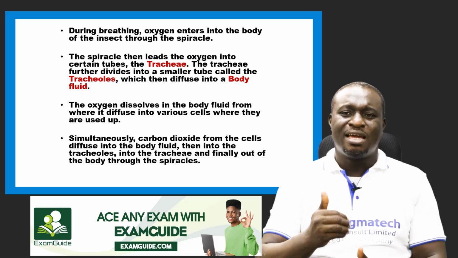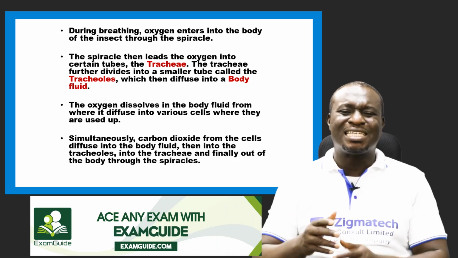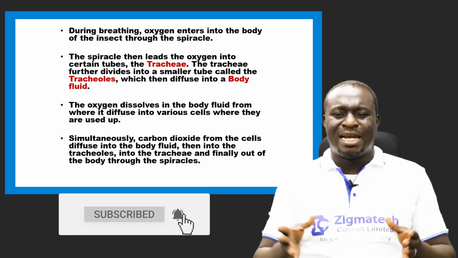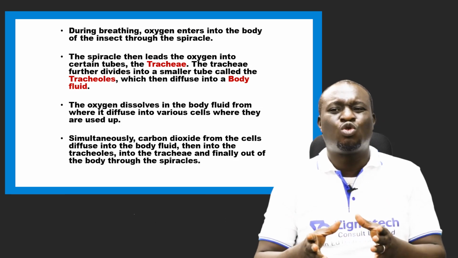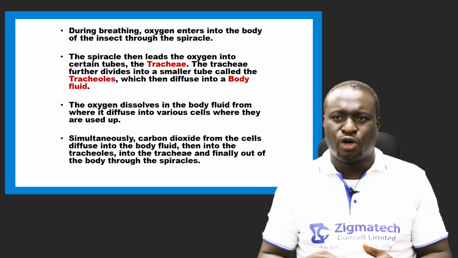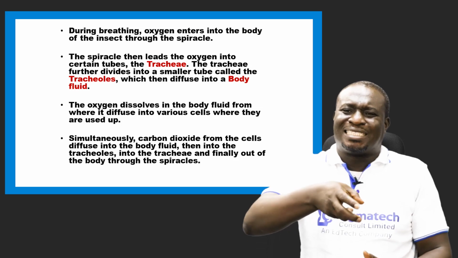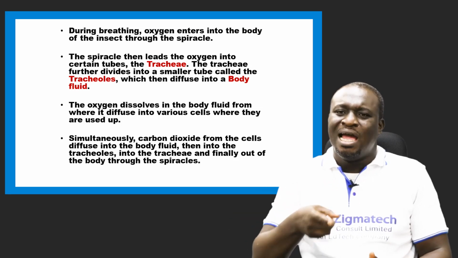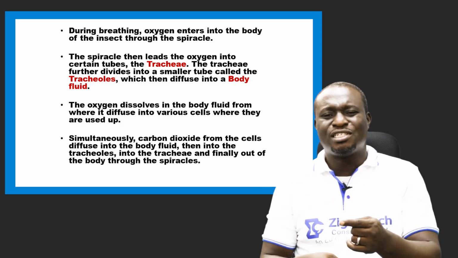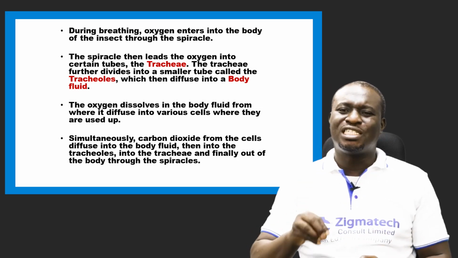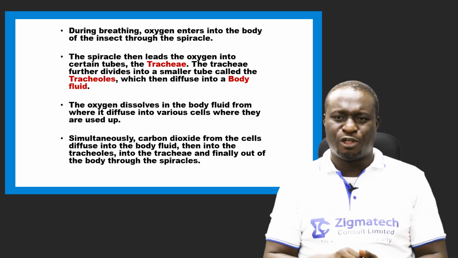The tracheae further divide into smaller tubes, which we call the tracheoles. The tracheoles lead into body fluids. So if oxygen passes through the spiracle, it enters the tracheae, then passes through the tracheoles, and from the tracheoles the oxygen dissolves in the body fluid.